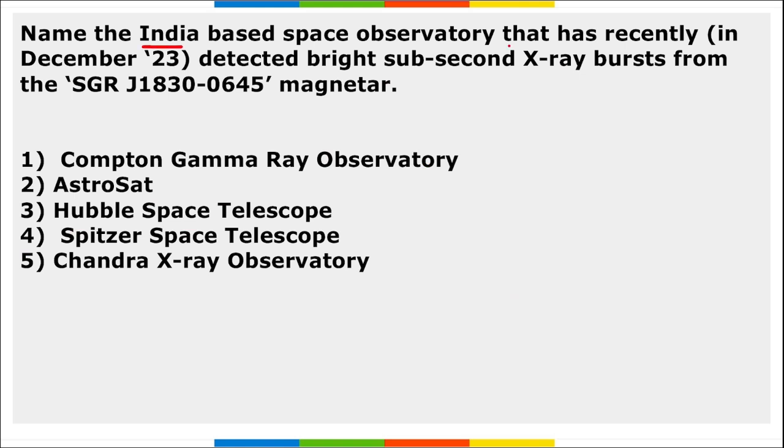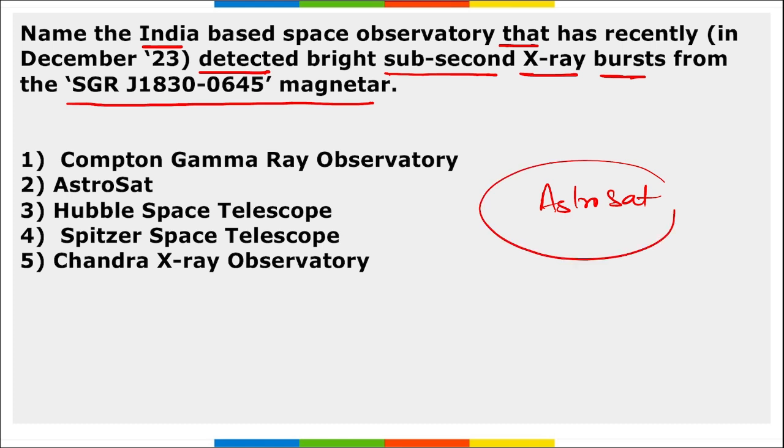Name the India-based space observatory that has recently detected bright sub-second X-ray burst from this magnetar SGR J1830-0645. What is the name of that India-based space observatory? It is AstroSat. Option 2 is right. Correct. This is India's first multi-wavelength space-based observatory. And these magnetars, remember, are the neutron stars that have an ultra-high magnetic field.